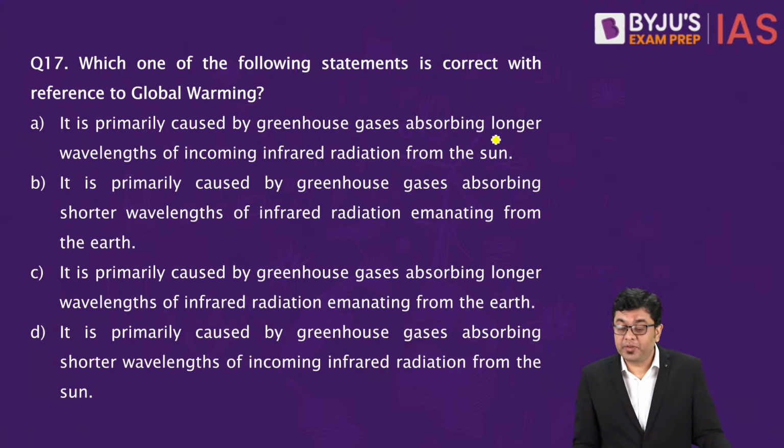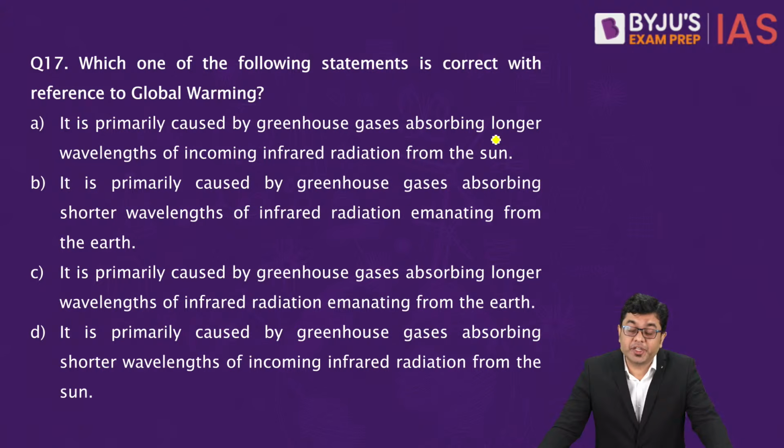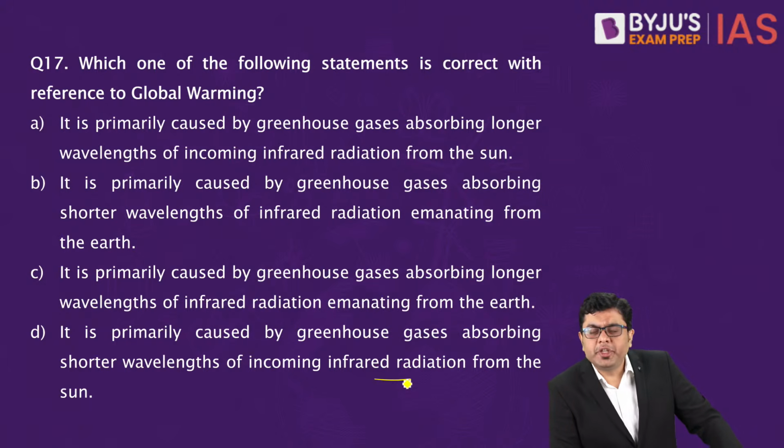Okay? Now, moving on to the next question. Which of the following statements is correct with reference to global warming? A: It is primarily caused by greenhouse gases absorbing longer wavelengths of incoming infrared radiation from the sun. B: It is primarily caused by greenhouse gases absorbing shorter wavelengths of infrared radiation emanating from the earth. C: It is primarily caused by greenhouse gases absorbing longer wavelengths of infrared radiation emanating from the earth. D: It is primarily caused by greenhouse gases absorbing shorter wavelengths of incoming infrared radiation from the sun. So which of them is able to create global warming?